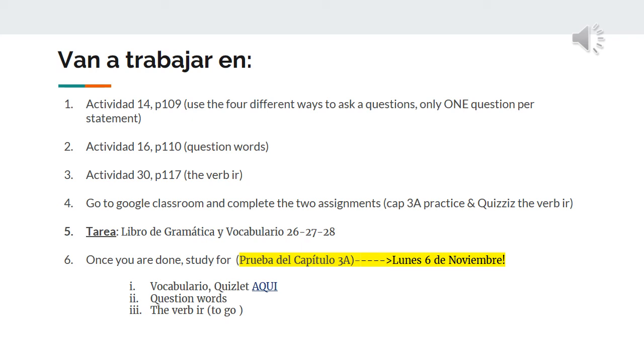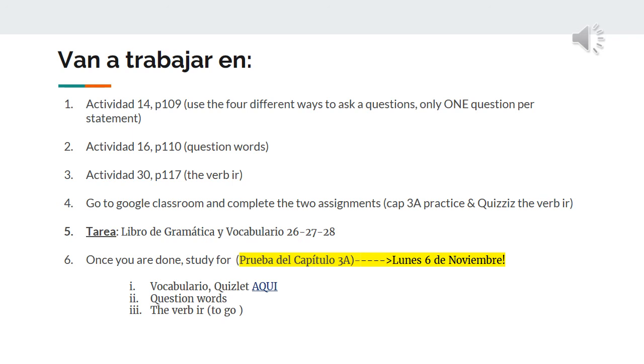You're going to find some statements and you're going to make those statements into questions. Actividad 16, página 110. This is to see if you understand the meaning of the question words. It's important to read first the whole sentence before you decide which one will go with what. You're going to see a lot of vas. Remember, vas means you go. The last one is Actividad 30, página 117. This one is to practice the conjugation of the verb ir.